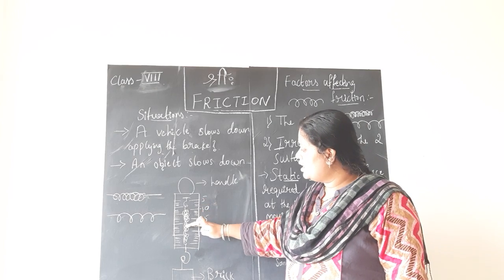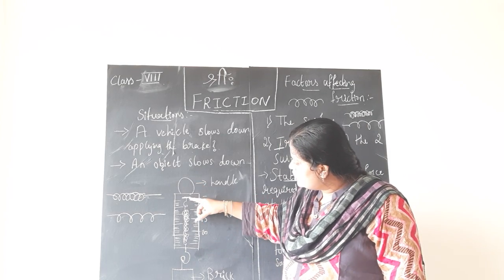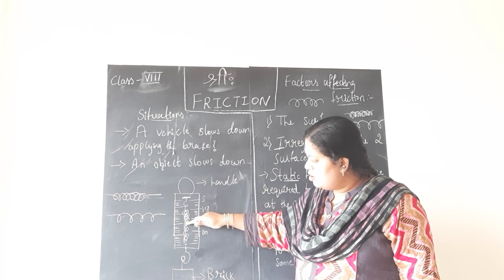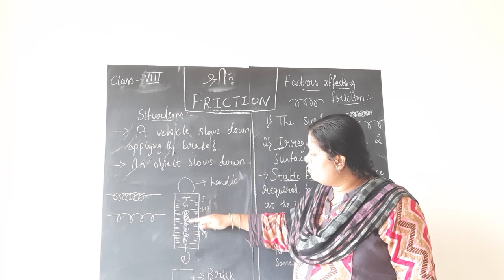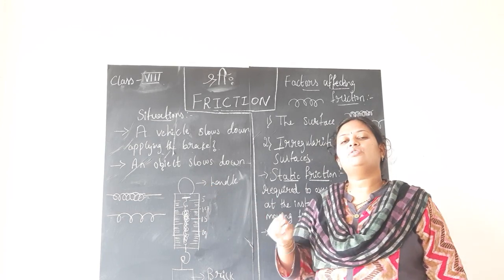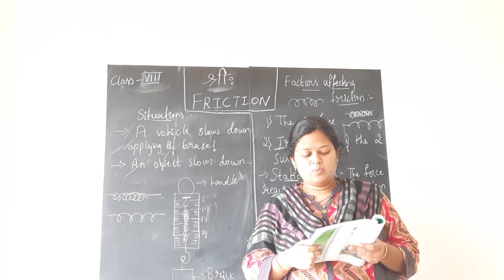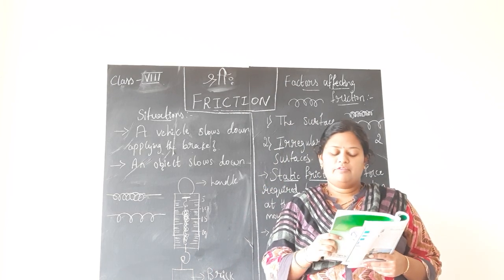As the spring gets stretched, you have a pointer here, children, that will go down along with the spring. So it will show the readings here, maybe 5, 10, 15 like that. Wherever it stops, through this pointer, the reading is noted down. That is how it works. The reading of the scale gives the magnitude of the force.